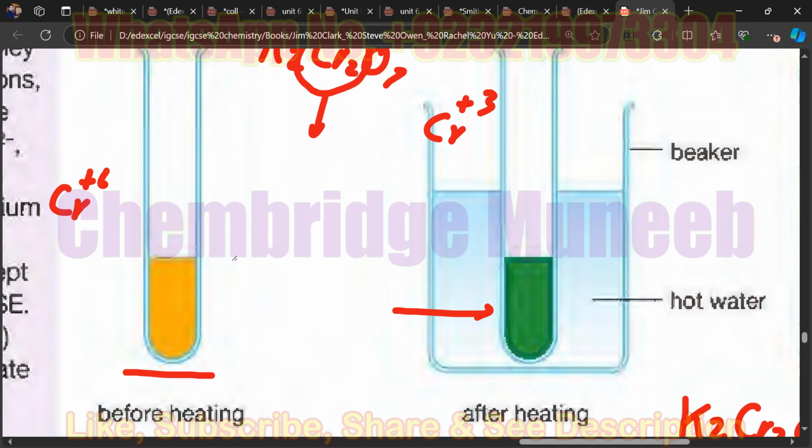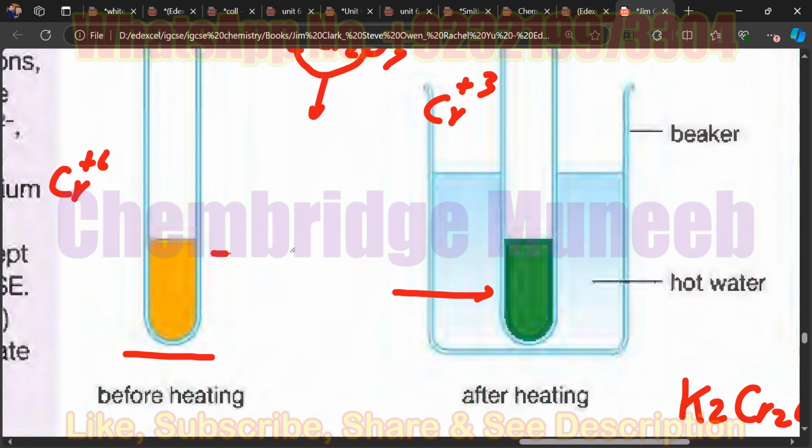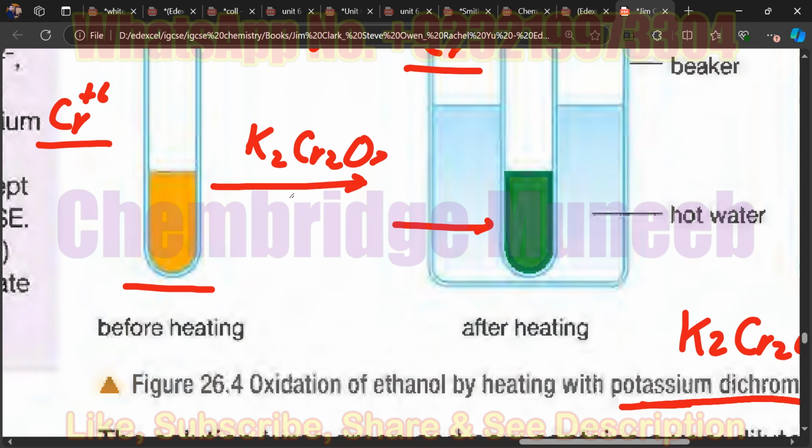If you see a color change from orange to green, it means you have used potassium dichromate, and you should also know that chromium has +6 charge in the orange color, and it has +3 charge in the green color. Moreover, you should also know that this reaction is possible with the alcohol compound. The alcohol has shown this reaction with the potassium dichromate, because you need these two for this reaction to be possible.